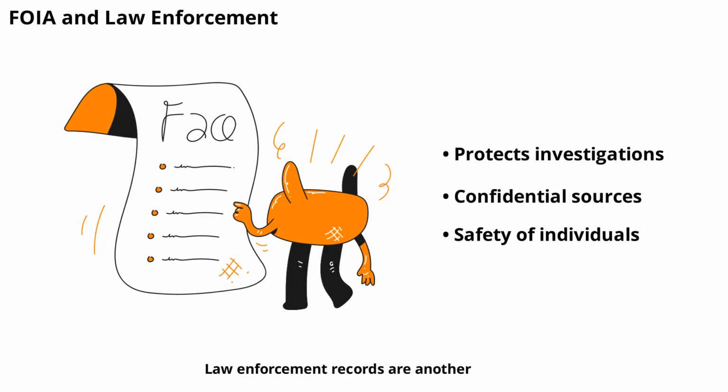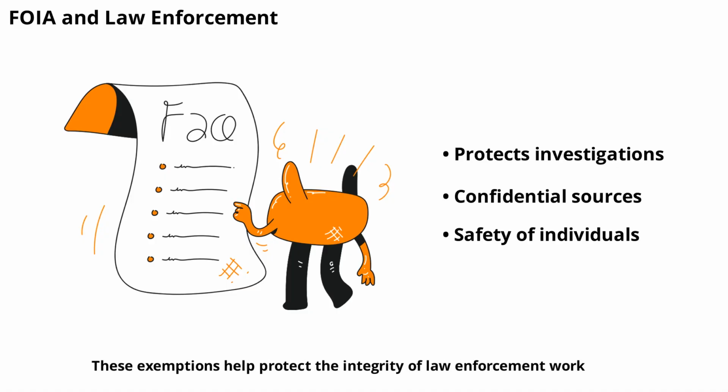Law enforcement records are another area with special FOIA considerations. Agencies can withhold records if releasing them would interfere with investigations, reveal confidential sources, or endanger individuals. These exemptions help protect the integrity of law enforcement work.